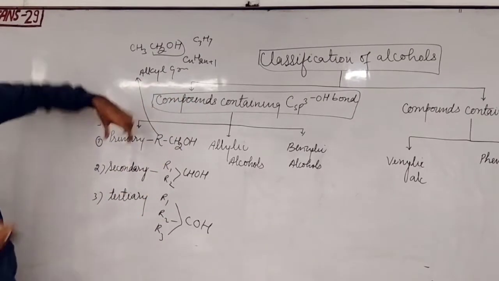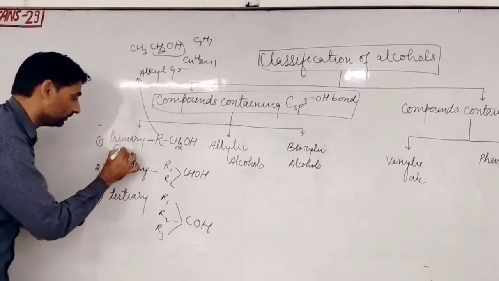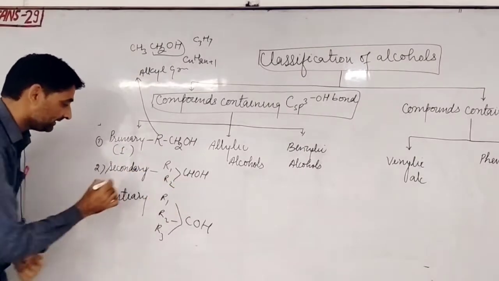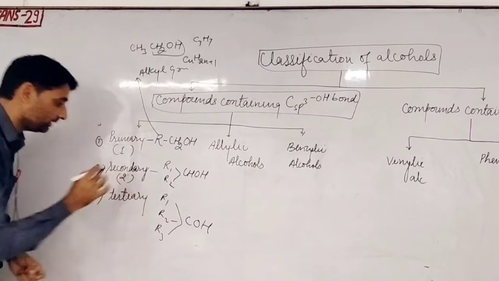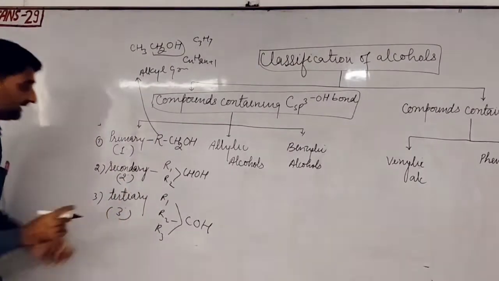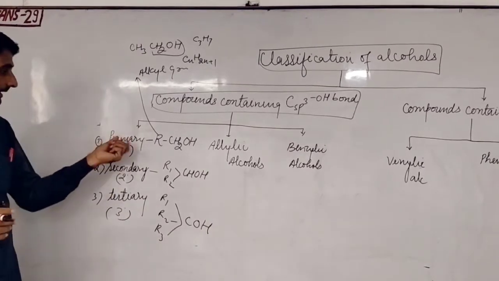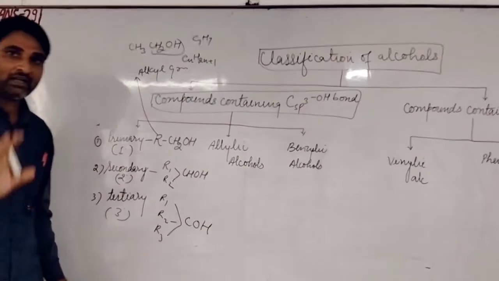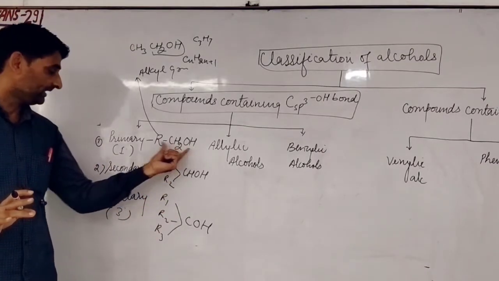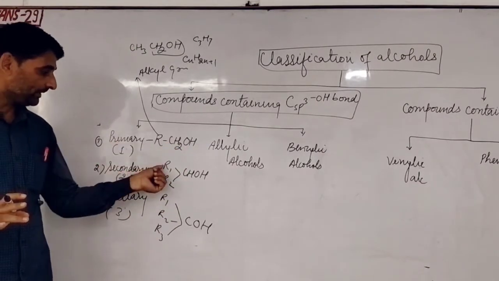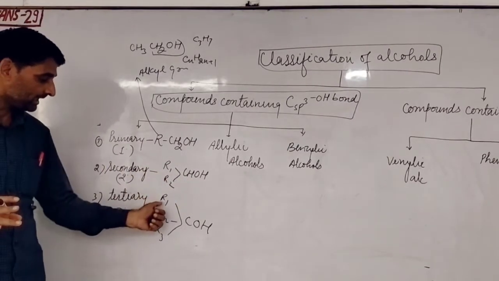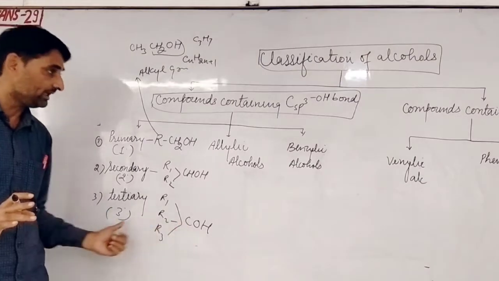CH2OH, primary alcohol, that is known as the 1 degree alcohol, and this is CHOH, this is the 2 degree alcohol, and this is 3 degree alcohol. So this is the classification of primary, secondary and tertiary. Maybe all of you understand that if the compound contains RCH2OH group, that is the primary, 1 degree. If the compound R1, R2, CHOH group, this is the secondary. If the compound R1, R2, R3, COH, that is the tertiary.